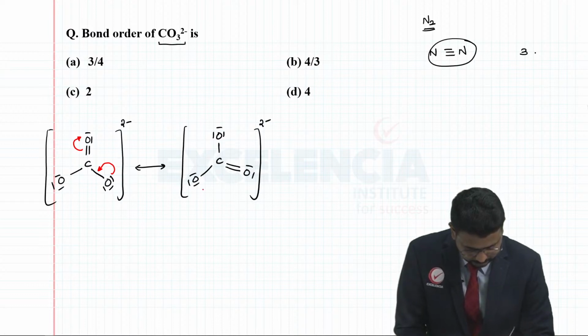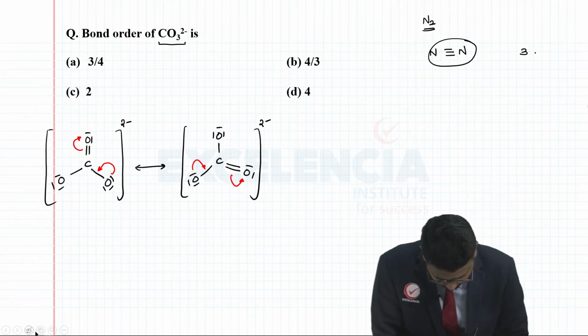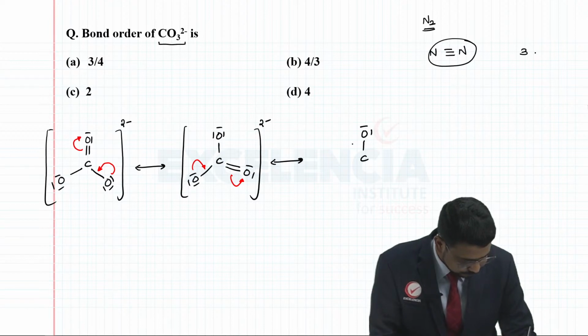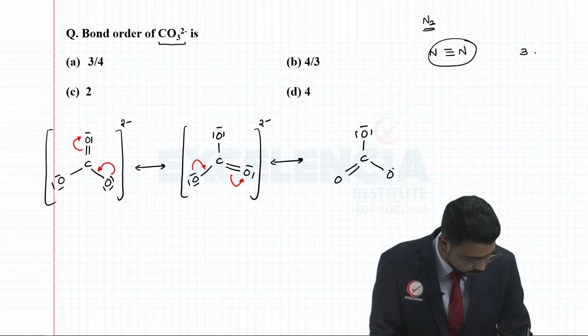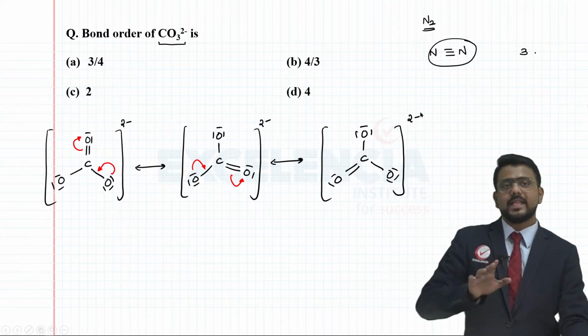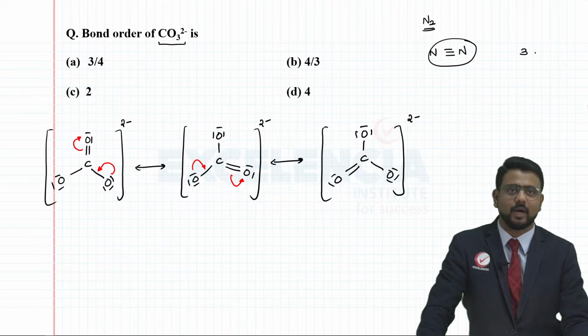Or rather I can say that these electrons are shifting here, so that these electrons will shift here, correct? So now you are going to have C, single bond O, double bond O, and of course single bond O here as well.